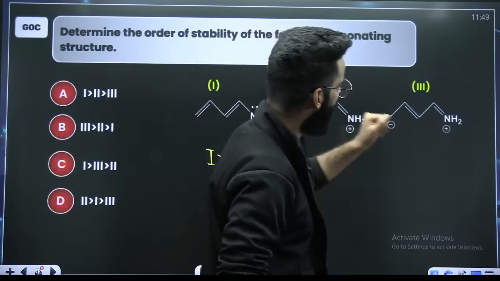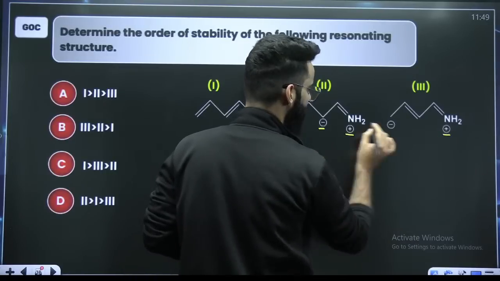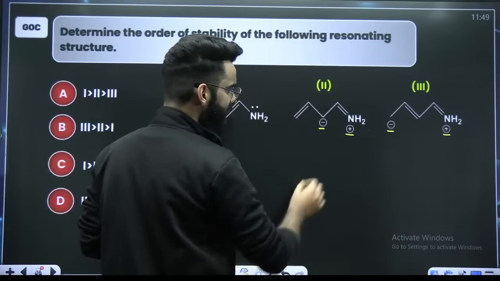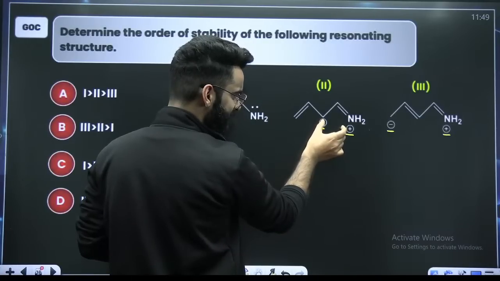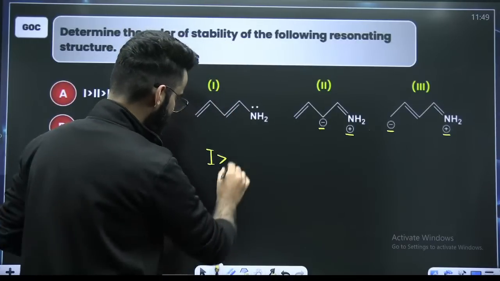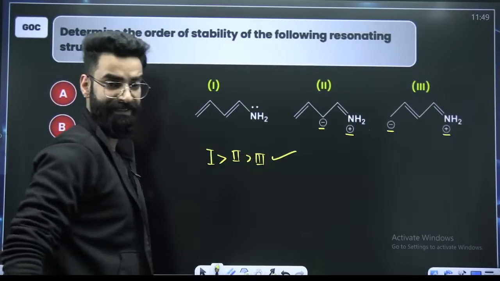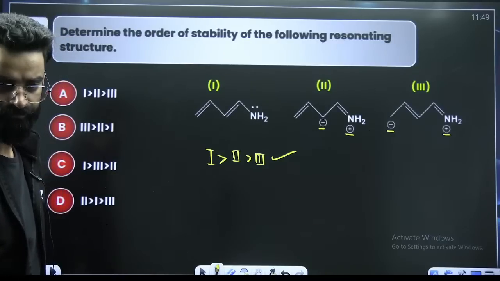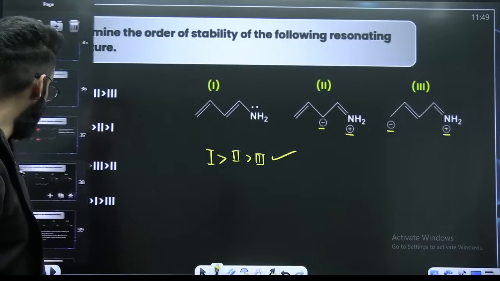Now, among 2 and 3, positive charge on nitrogen, negative on carbon, right? These are unlike charges. The lesser the distance between the unlike charges, the more the stability. So 2 is definitely going to be more stable than 3. All this is discussed in detail, I believe you remember. So ABC is going to be the order.